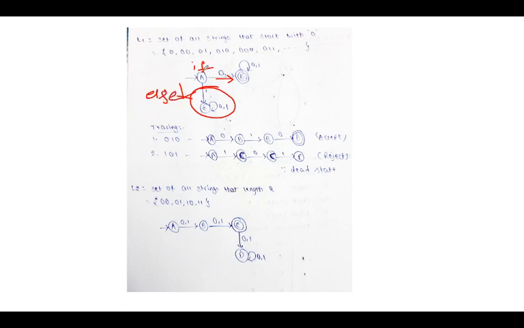Here is the tracing of 0 1 0. Okay, A, the starting state, takes the input 0 and goes to B. Here B takes the input 1 and goes to B, and here it takes the input 0 and goes to C. Hence my string has been completed, so it is in the final state, so it can be accepted.